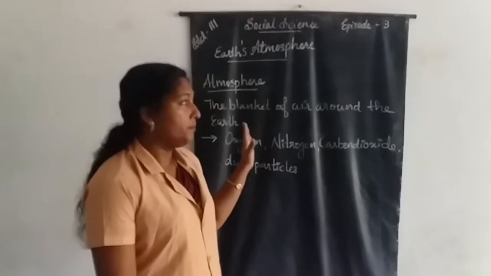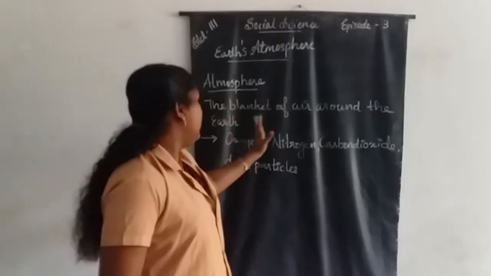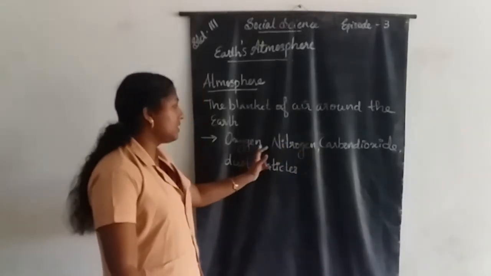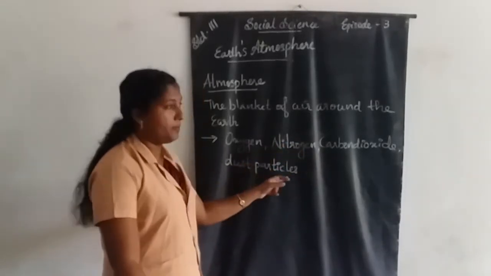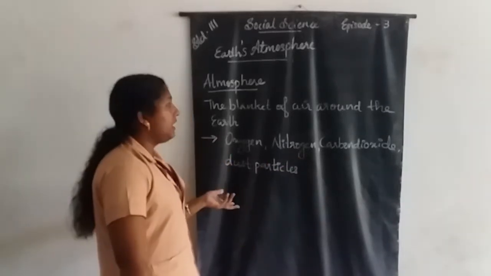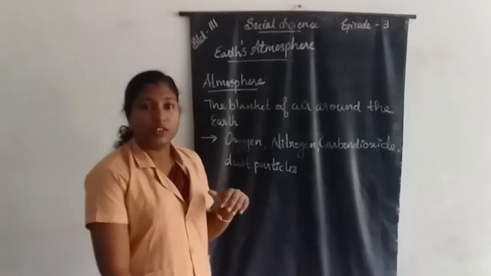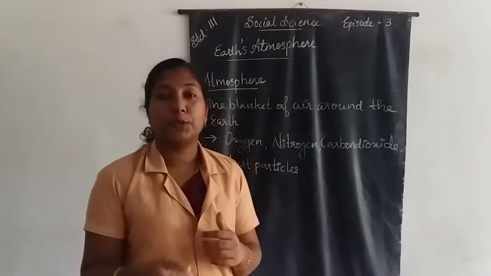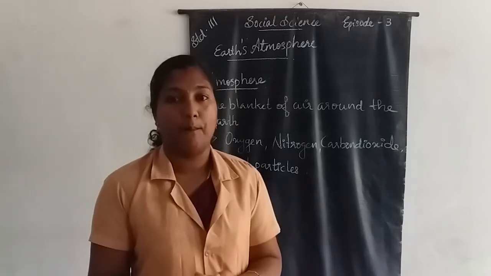Once again, what is atmosphere? The gases present in our atmosphere are oxygen, nitrogen, carbon dioxide and dust particles. It protects us from the harmful rays of the sun and keeps the earth warm.